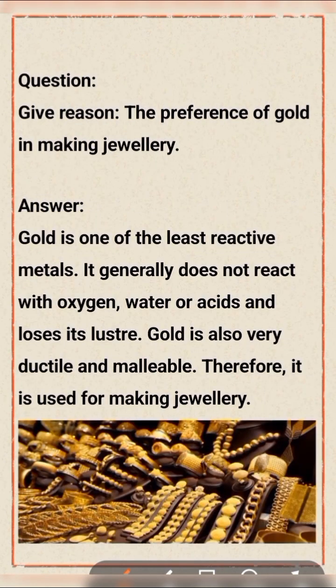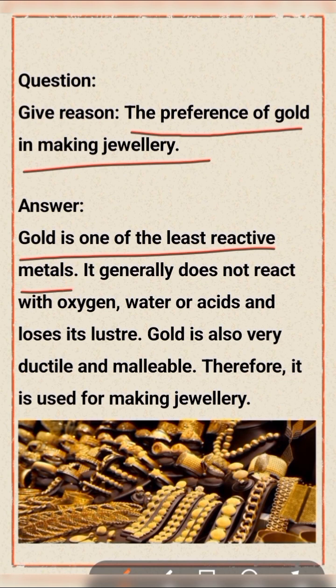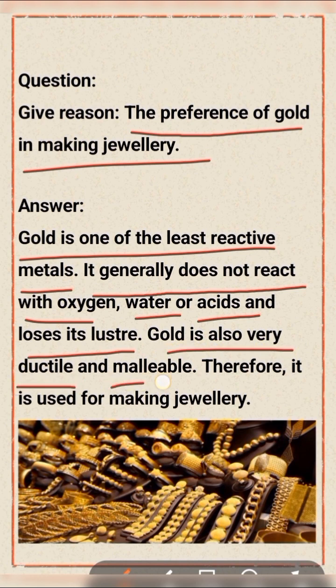Give the reason for the preference of gold in making jewelry. Gold is one of the least reactive metals. It generally does not react with oxygen, water, or acid and does not lose its luster. Gold is also very ductile and malleable. Therefore, it is used for making jewelry. This is the picture that supports this question.